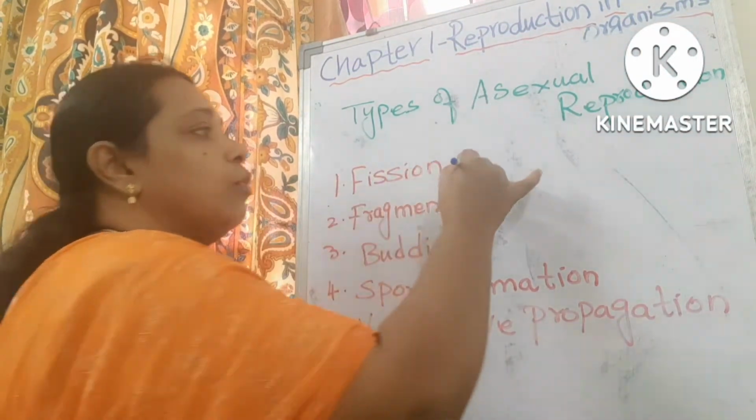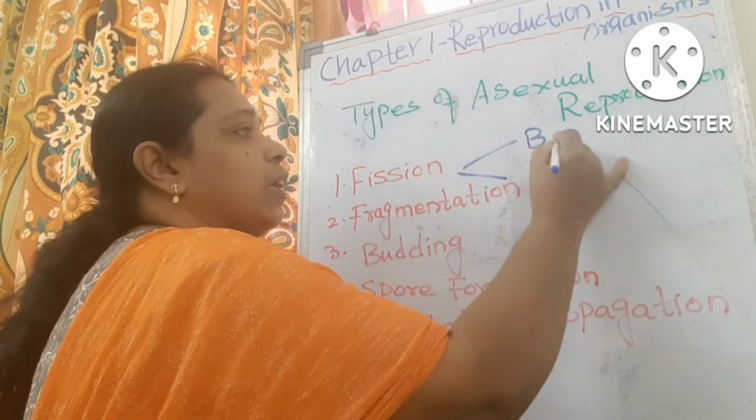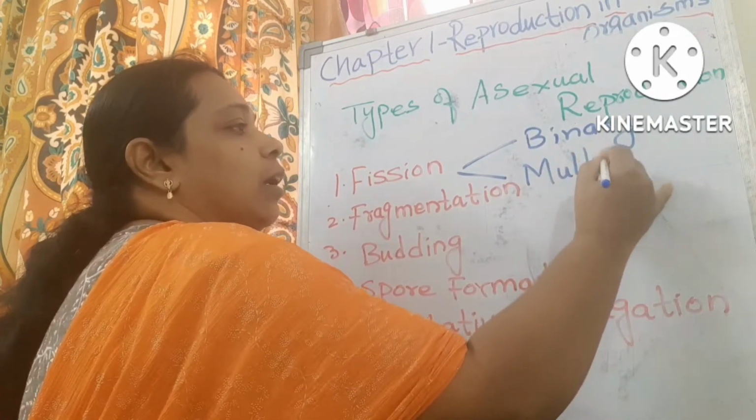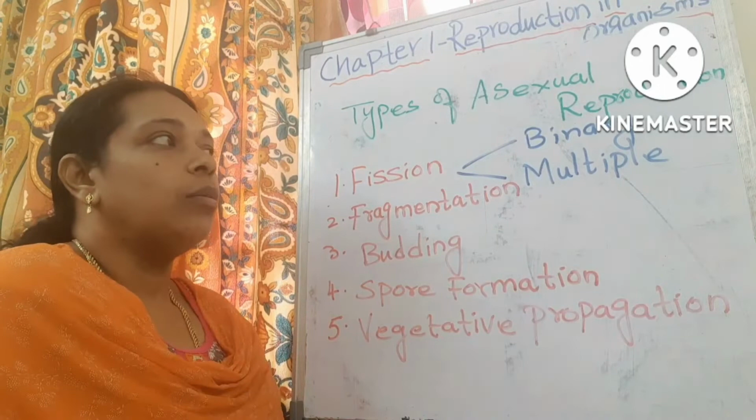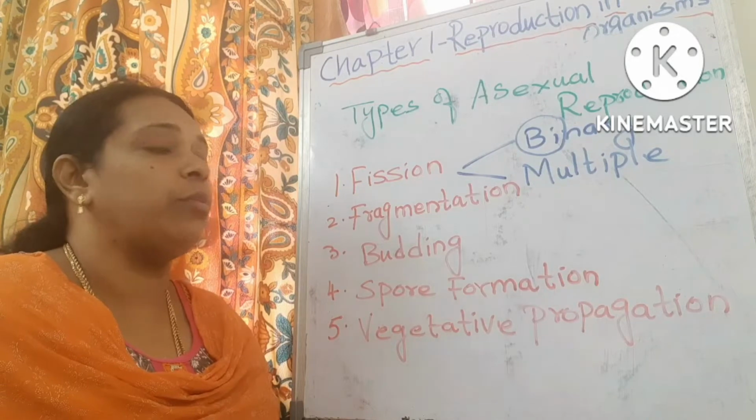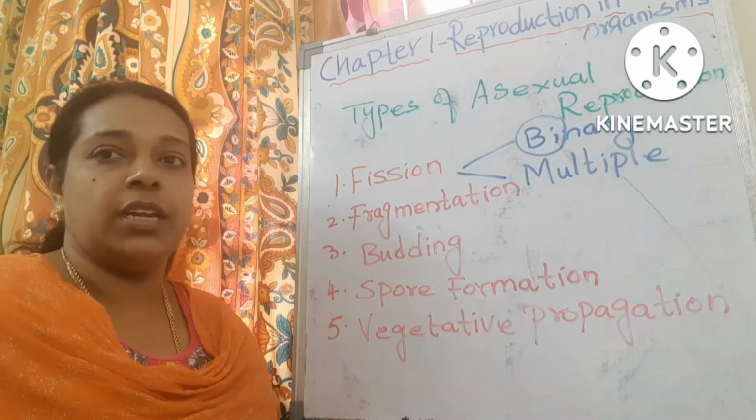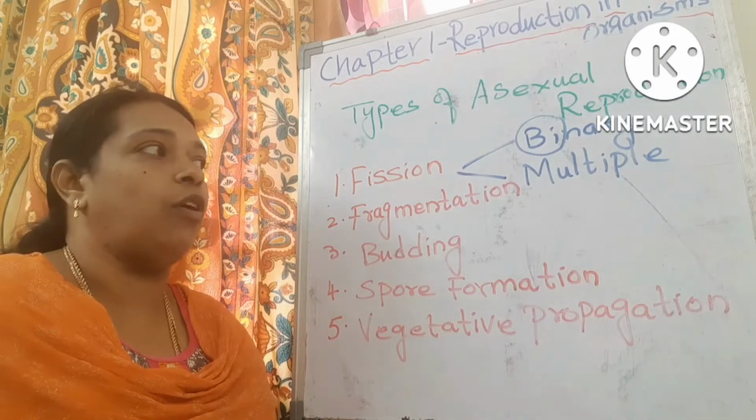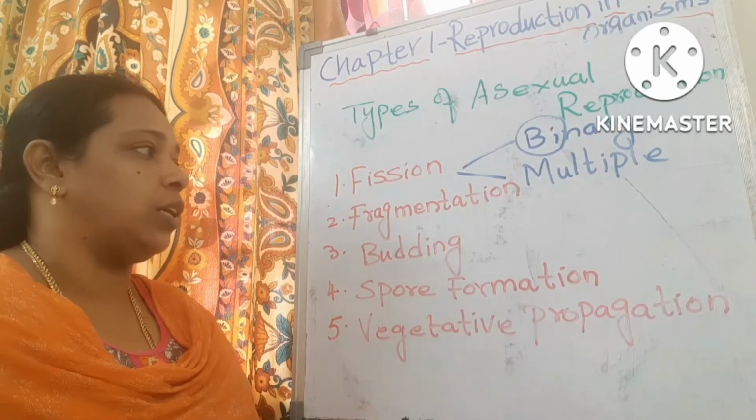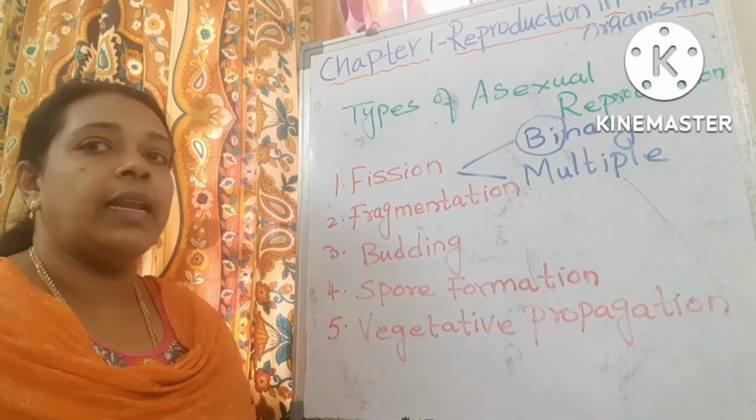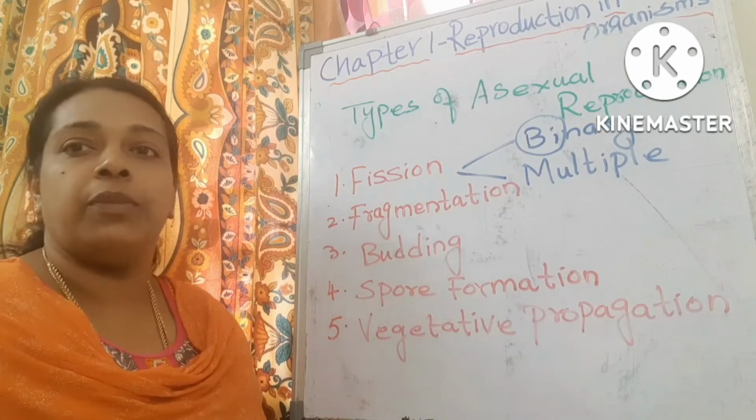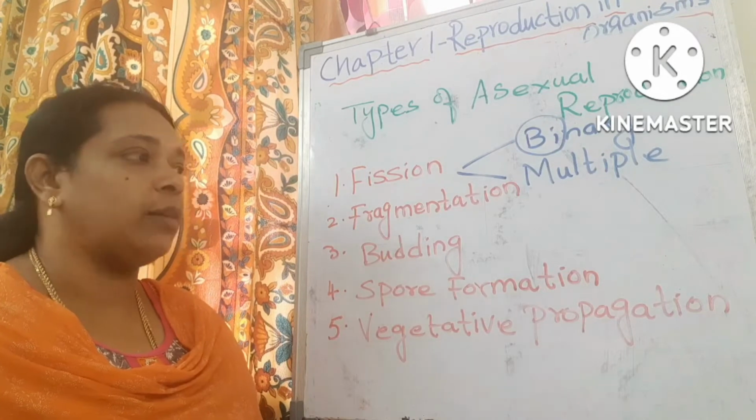Coming to the first one, fission is of 2 types. One is binary fission, and the next one is multiple fission. Bi means 2, so if 2 daughter cells are formed from a parent, we call it binary fission. If many daughter cells are formed, we call it multiple fission. Coming to fragmentation, the parent is broken into many pieces or fragments, and each fragment will develop into an adult. That is known as fragmentation.